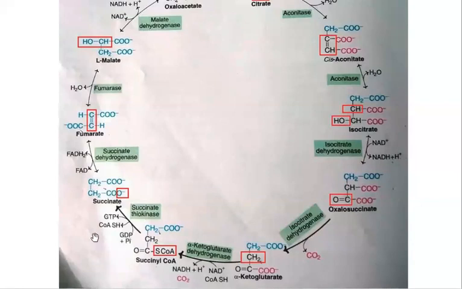Now succinyl coenzyme A in the next reaction is converting into succinate. This is called substrate level phosphorylation. Here a phosphate is accepted by GDP, forming GTP. And finally, this GTP is converting into ATP. So in this reaction, one ATP molecule is produced. This reaction is catalyzed by succinate thiokinase.